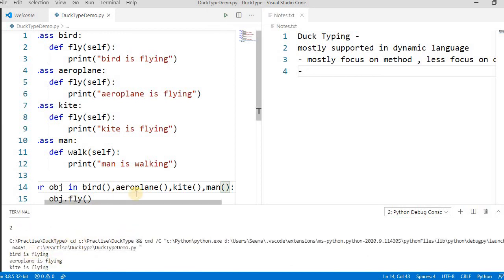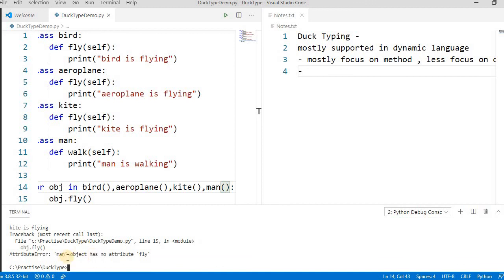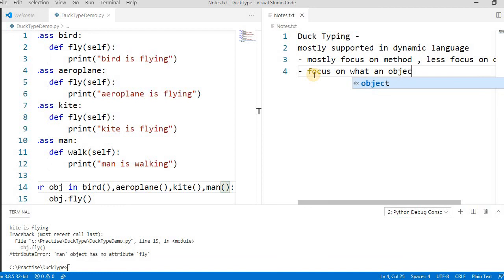It runs for all three objects, but for the last object it says the Man object has no attribute fly. So by default it checks: if the object has the action fly, it will run it. If the class object does not have this method, it will return an error. So it mostly focuses on what an object is doing, and less on what the object is.